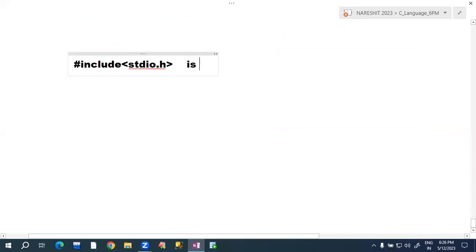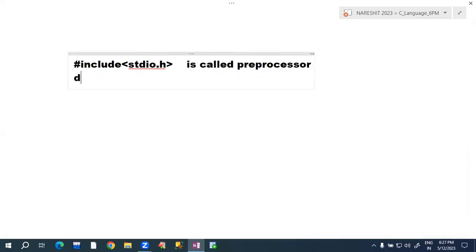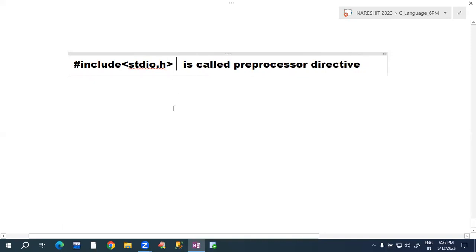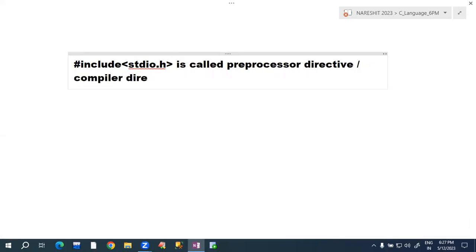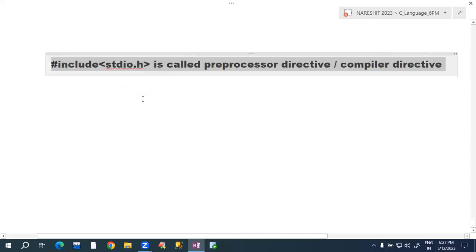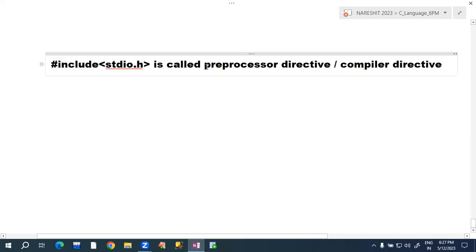This line is called a preprocessor directive, or you can say compiler directive.